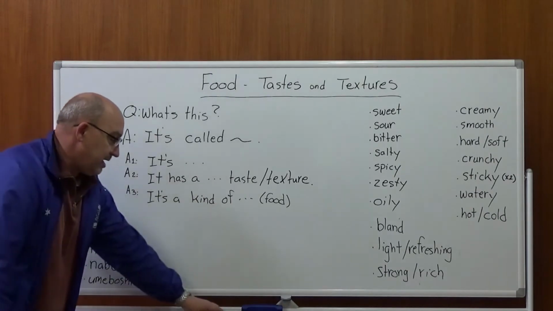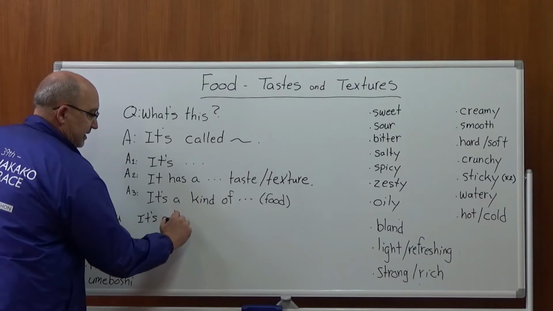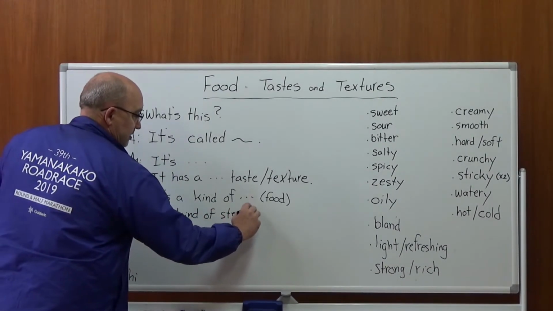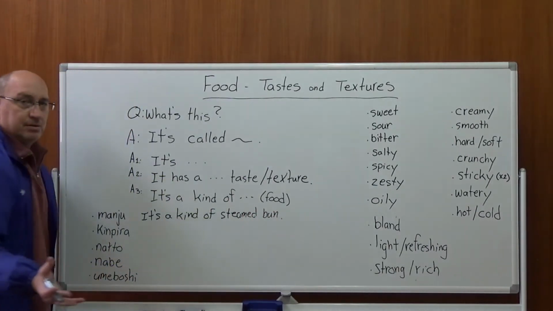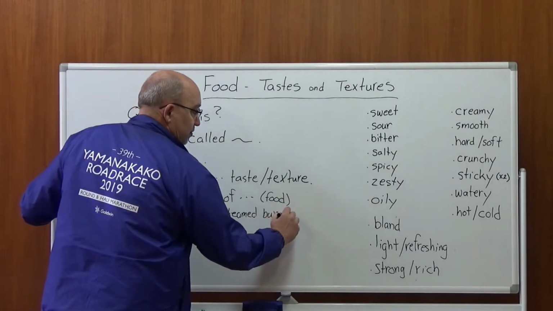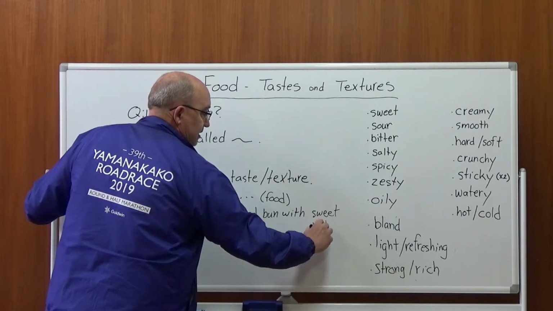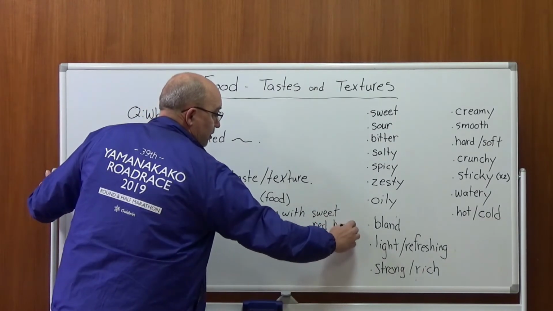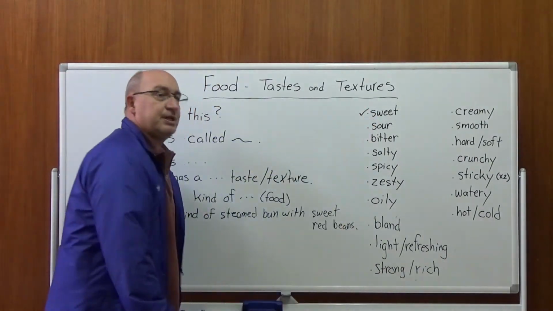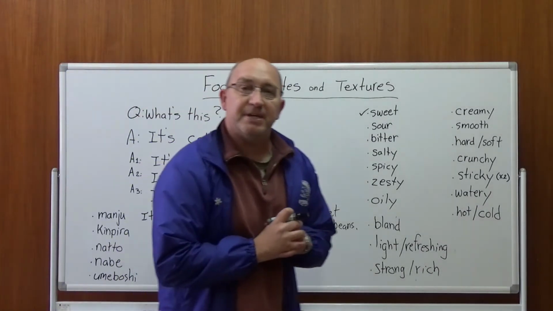And we say manju, well, it's a kind of steamed bun with sweet red beans or a red bean paste. So we're using our idea of sweet. So it's a kind of steamed bun with sweet red beans.